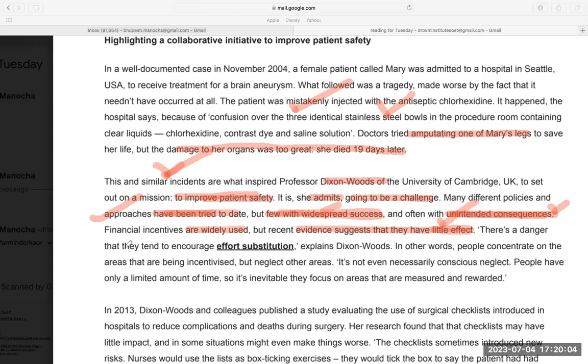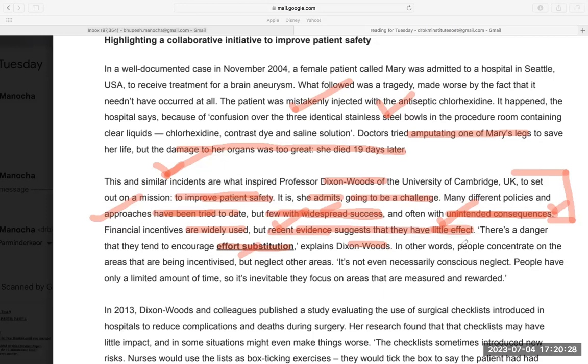There is a danger that they tend to encourage effort substitution. So that is what Dixon Woods wants to say. First, Dixon Woods wants to say that there is no scheme that can make it successful. Everything has been tried, even financial incentives have been tried, and recent evidence suggests that there is no benefit. She said rather there is a danger of effort substitution.